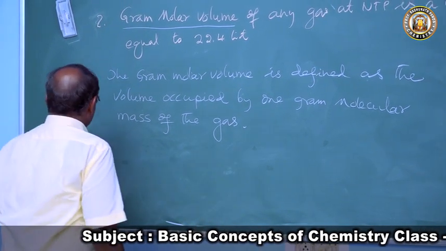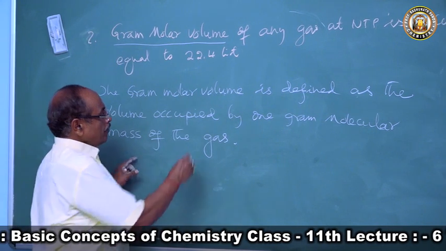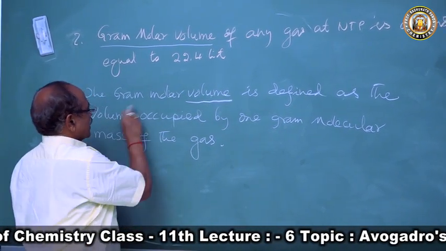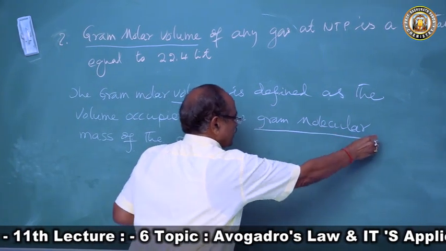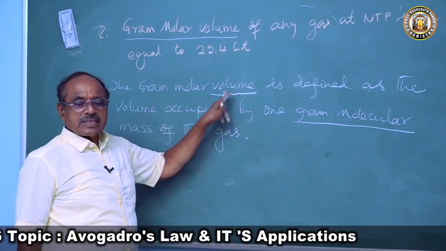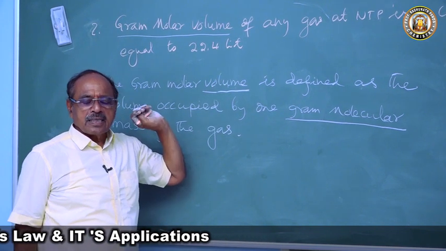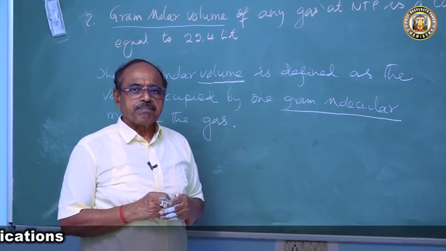So now let's find out what we will do. Already we have a volume-mass relationship. What is this? A relationship between gram molecular mass and volume. So let's go to the molecular mass. What is molecular mass? The molecular mass is twice the vapor density.